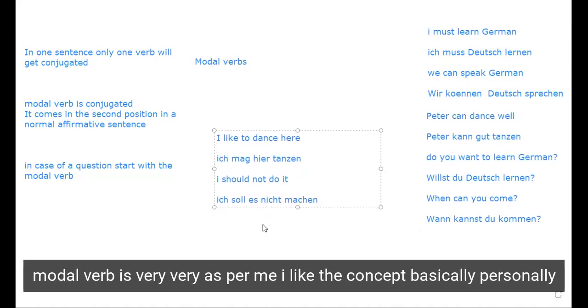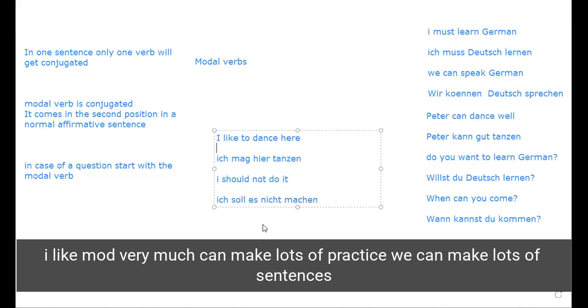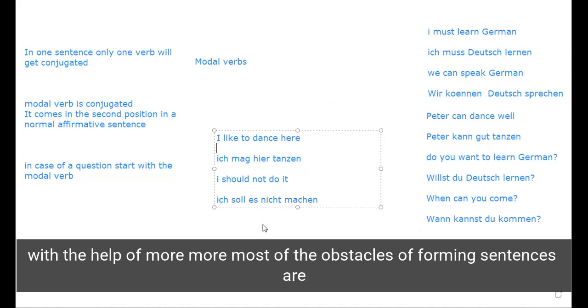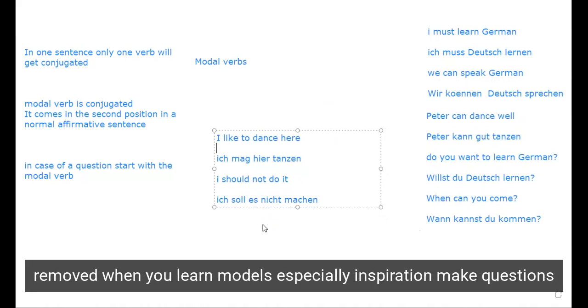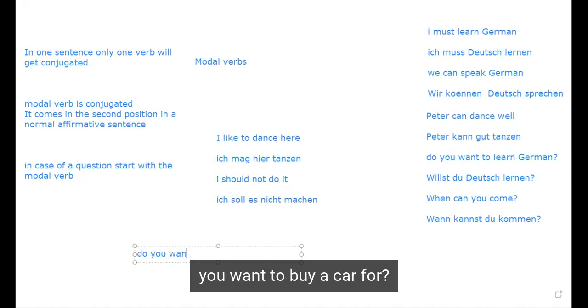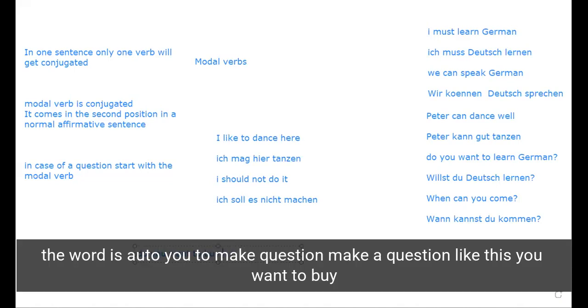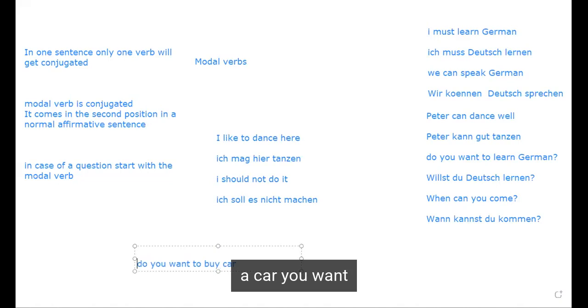Modal verbs, as per me, I like the concept basically. Personally, I like modal verbs very much. We can practice a lot and make lots of sentences with the help of modal verbs. Most of the obstacles of forming sentences are removed when you learn modal verbs, especially in the expression part when you want to make questions. Do you want to buy a car, for example? The word is Auto, and you have to make a question. You make a question like this. Do you want to buy a car?